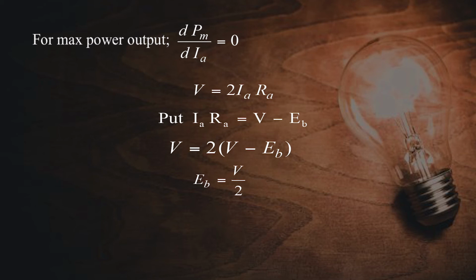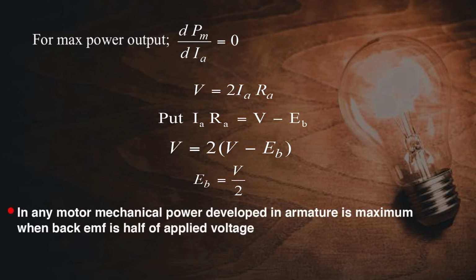So when you put the value of Ia Ra equal to V minus Eb in this equation, you can write V equal to 2 multiplied by V minus Eb. After solving, what you are able to find is Eb is equal to V by 2, where Eb is the back EMF and V is the terminal voltage. So in any motor, mechanical power developed in armature is maximum when back EMF is half of the applied voltage.